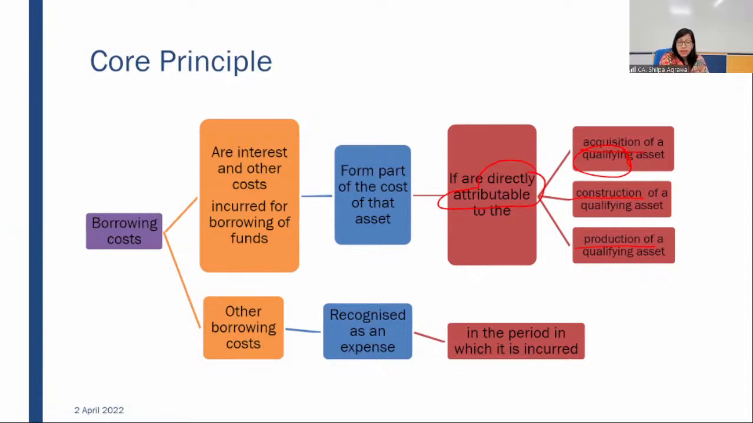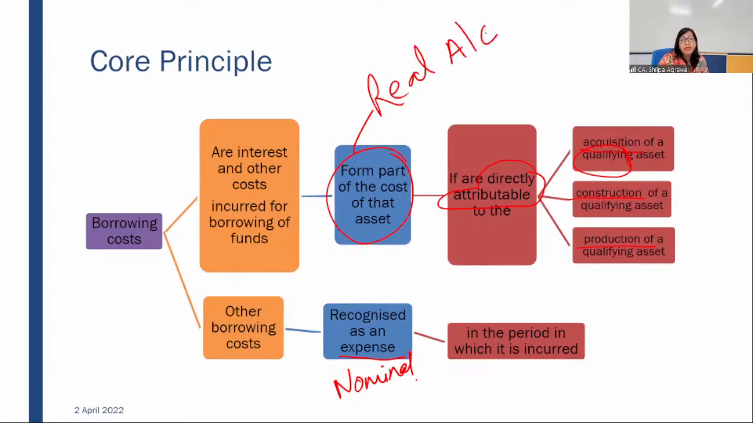Hope this is clear. This is the basic principle, and any other borrowing cost which is not used for acquiring any asset will be expensed in your profit and loss. So in this case, this is a nominal account. This borrowing cost, which will be expensed in your profit and loss account in the period in which it is incurred, will be considered a nominal account. However, what forms part of the cost of the asset will be a real account. The borrowing cost will exist in the form of the cost of the asset.